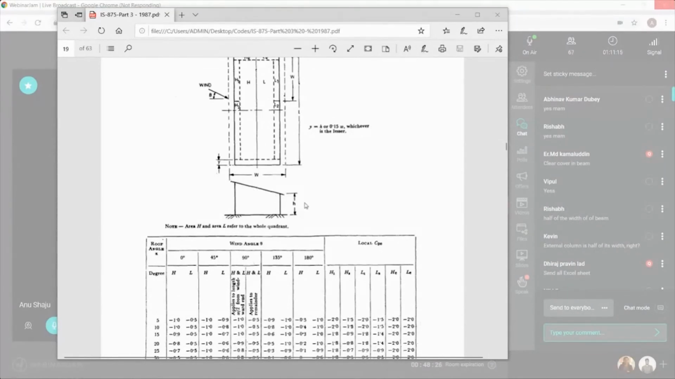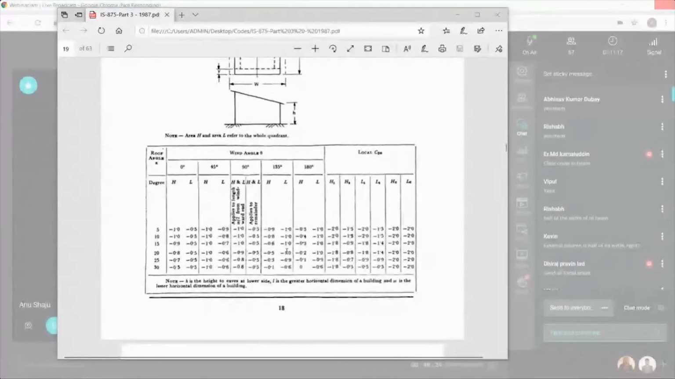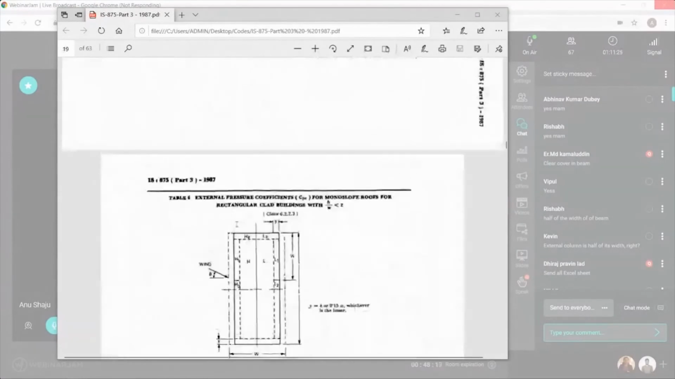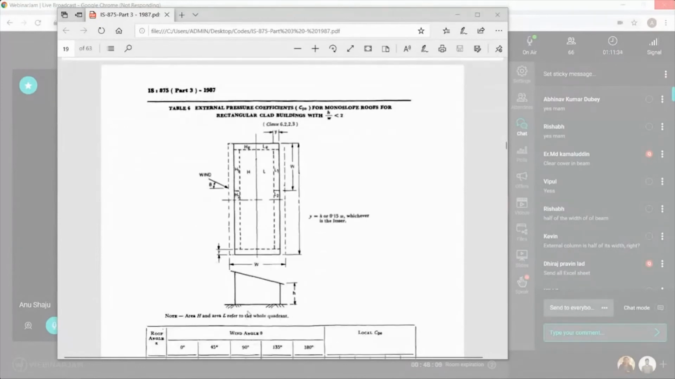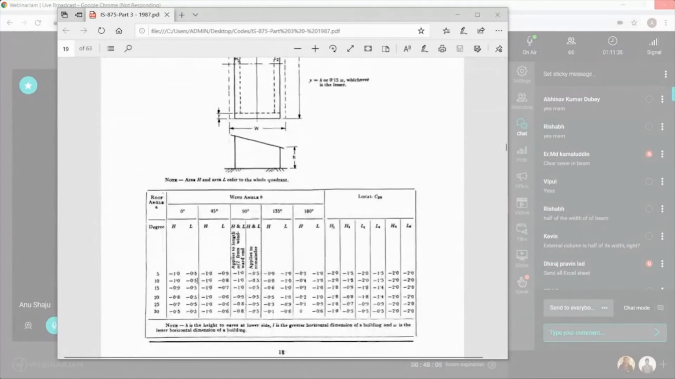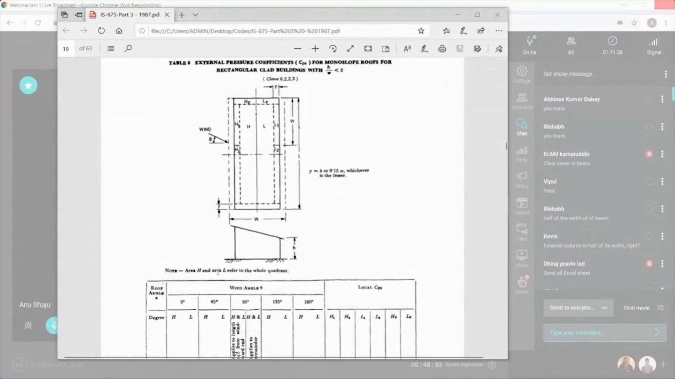As we discussed, we have to take what is the degree here, and we have to take the H by L value and apply it. This portion of the building will be considered as H, and this portion of the building will be considered as L. We calculate using these factors, multiply with the wind pressure and calculate it. This is how we calculate the wind load for an industrial building or residential building.